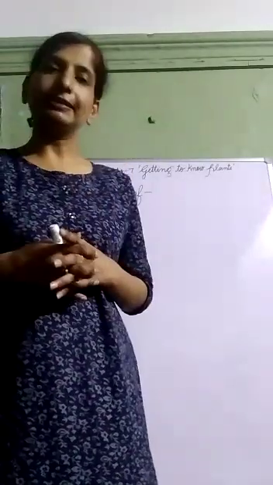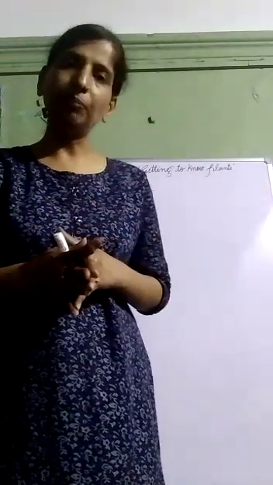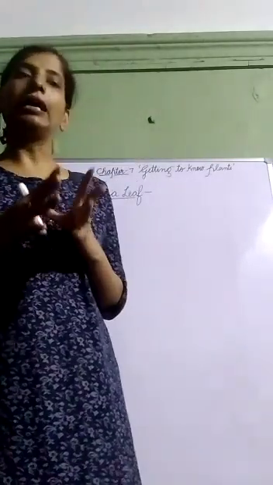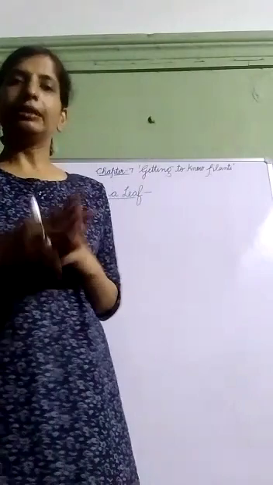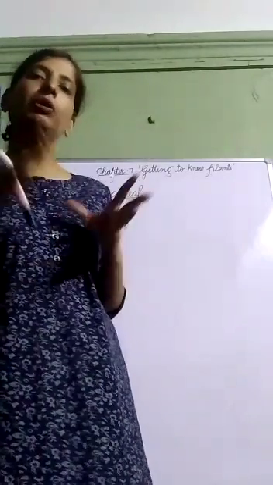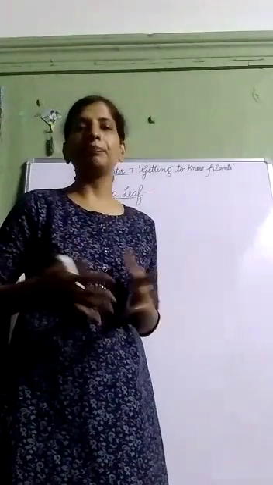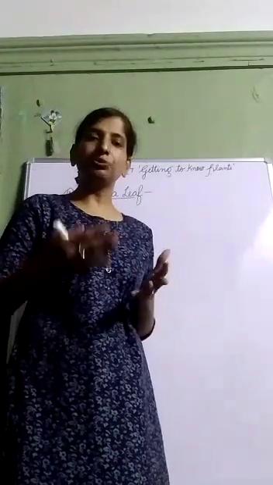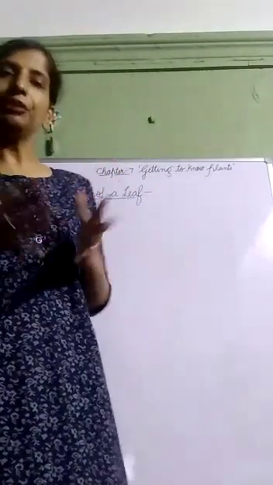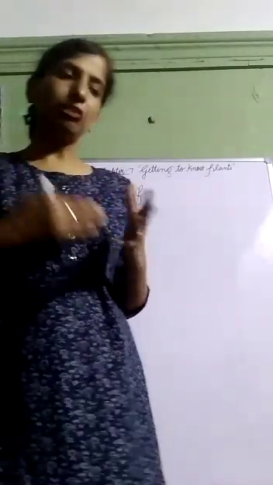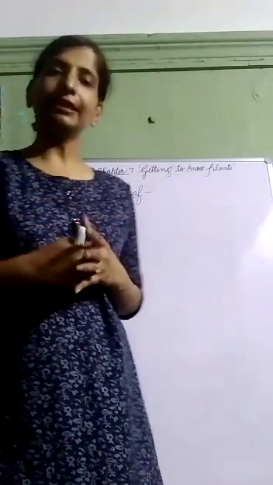Now come to the trees. Trees are very tall plants and they have very hard and thick stem. Their stem is very thick and we call it trunk. Above the trunk, branches of these trees are present. In this way there are three main types of plants: herbs, shrubs and trees. I have also told you about climbers and creepers.